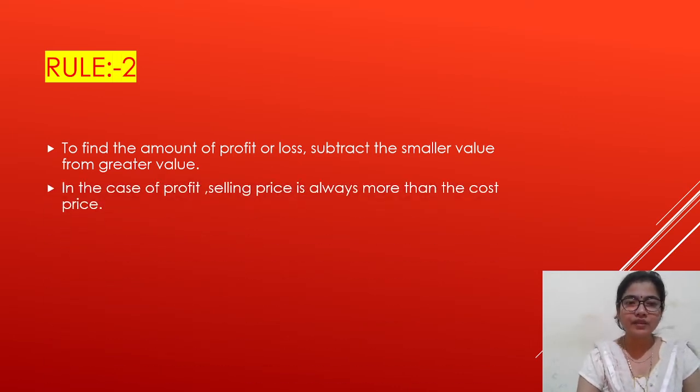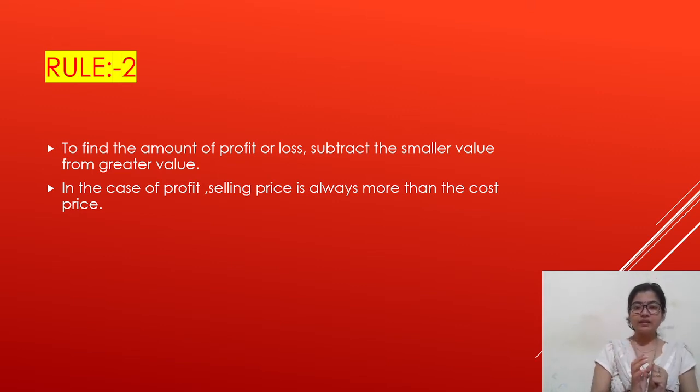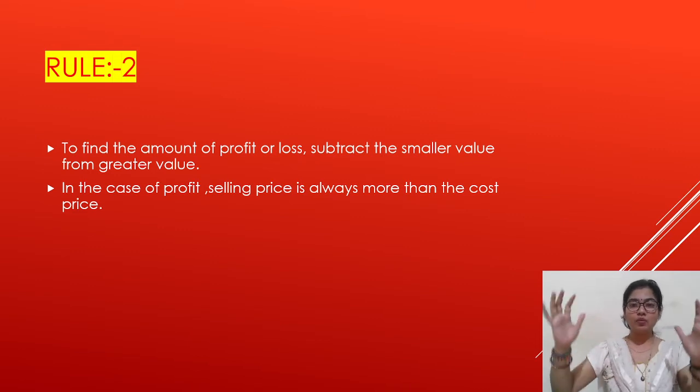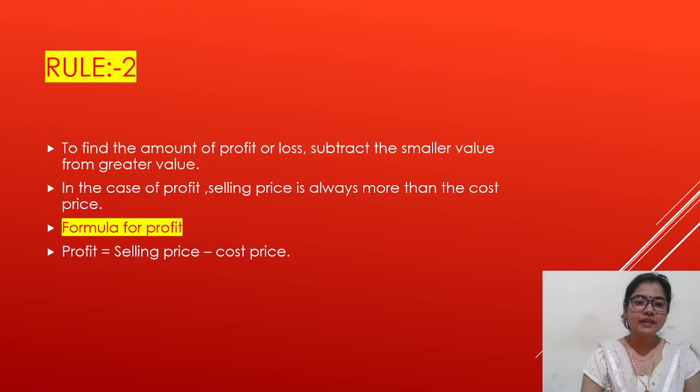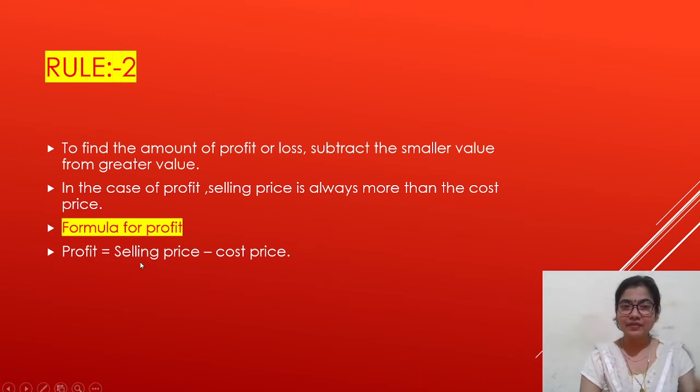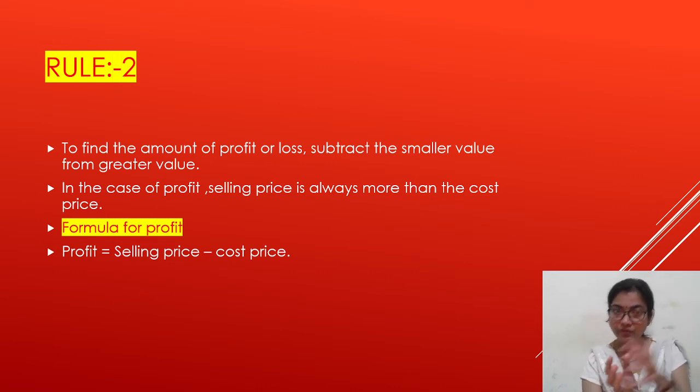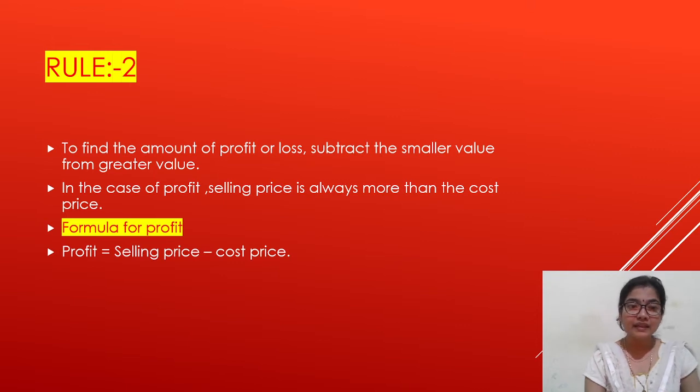In the case of profit, selling price is always more than the cost price. If you are making a profit, then always selling price is more than the cost price. Formula for profit. Profit equals to selling price minus cost price. As you have read that we subtract the smaller value from greater value. In profit, selling price is more than the cost price. So you are subtracting cost price from the selling price.